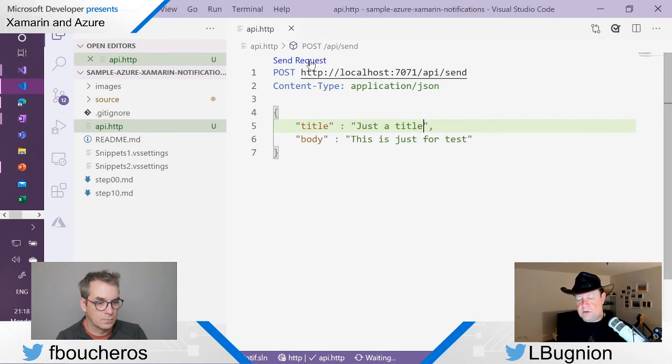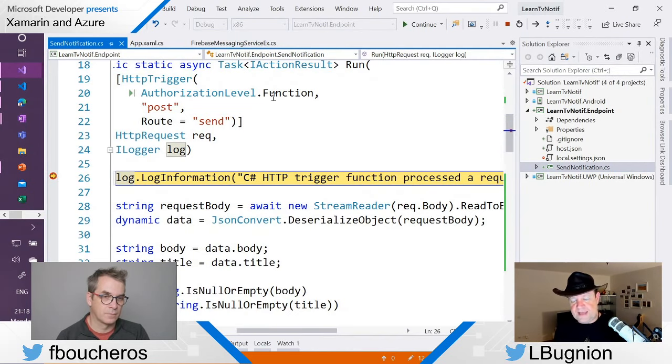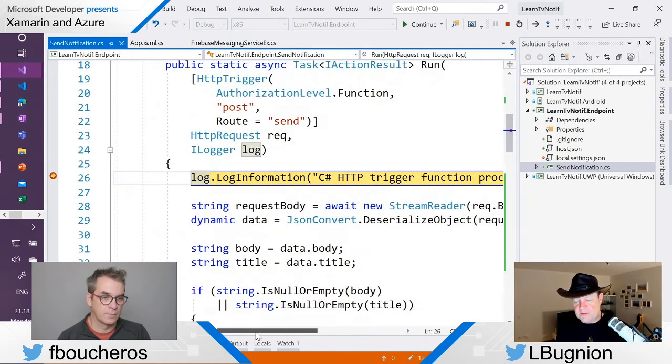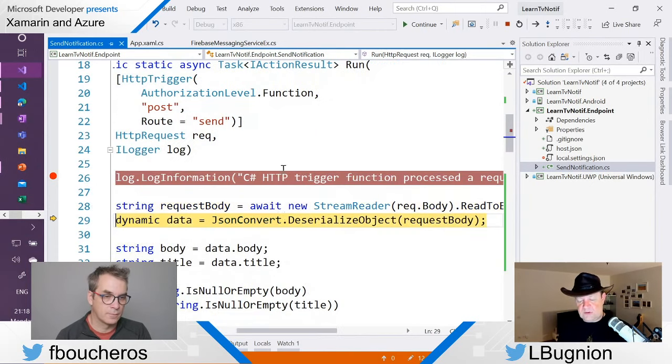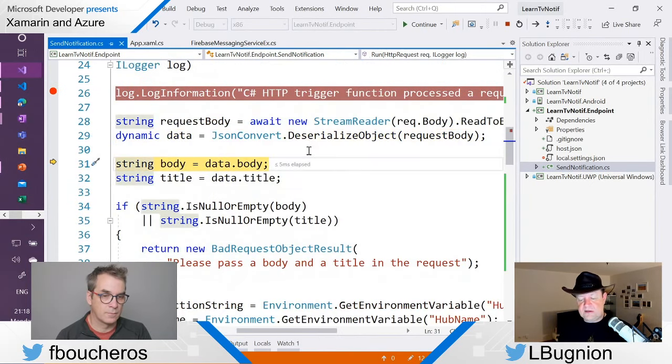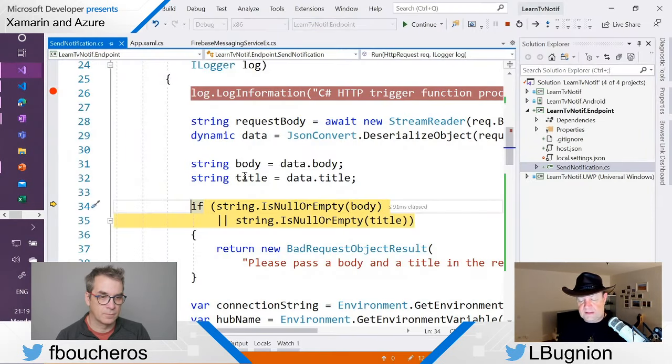Boom. Now, again, don't get confused. I'm inside the server side of my application. This is my function application. I receive the message from my test client, so I'm going to decode it. Let's go into it. I extract the request body. I deserialize it to this data. All right, so now I have the body which says this is just for test. I have the title which says just a title.